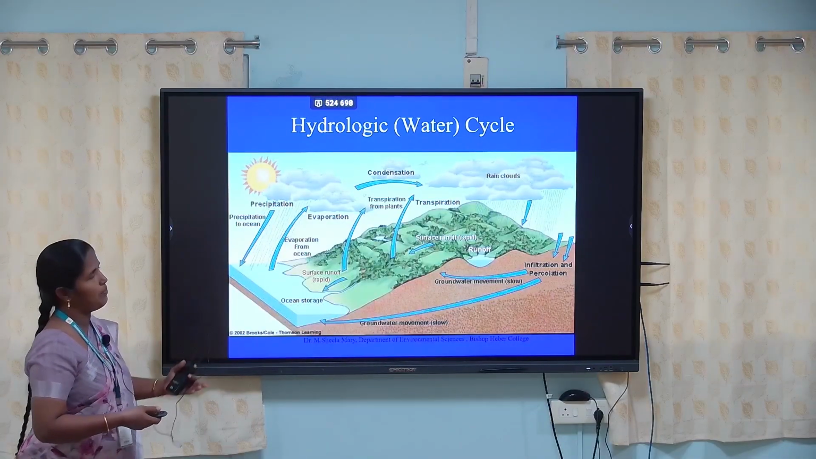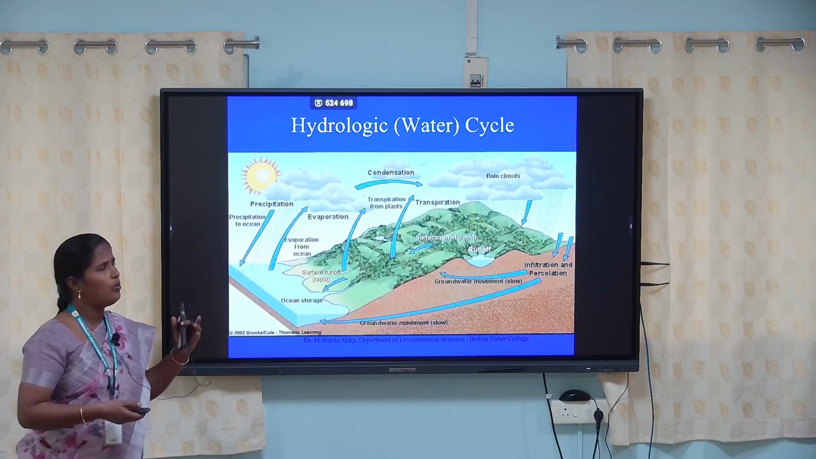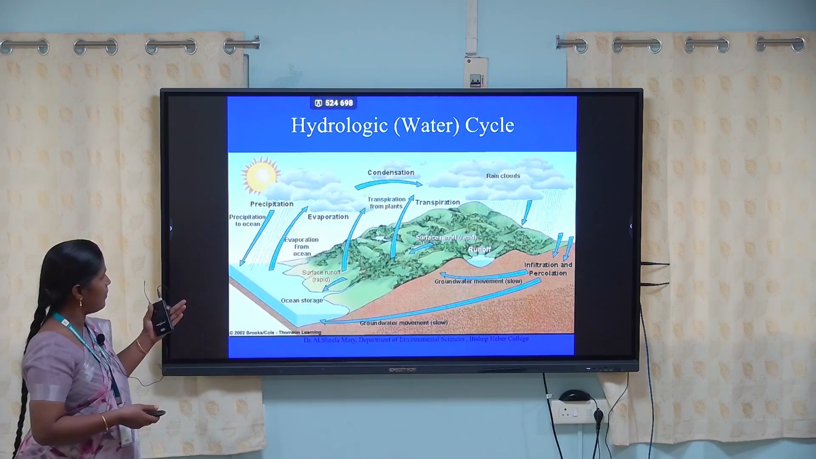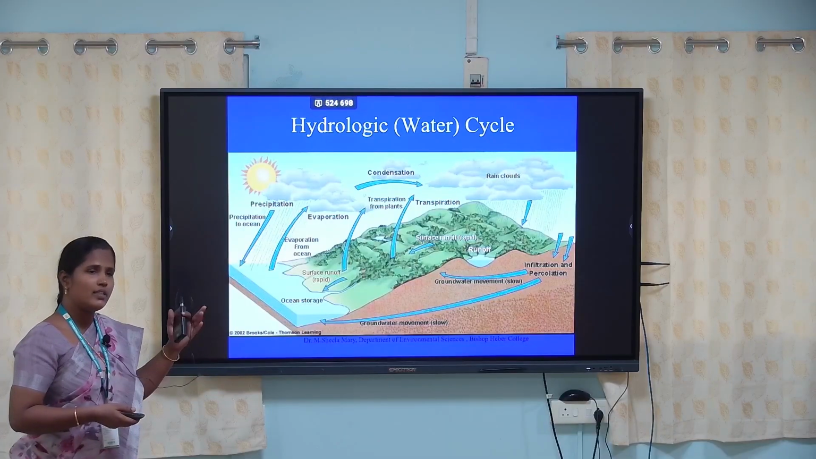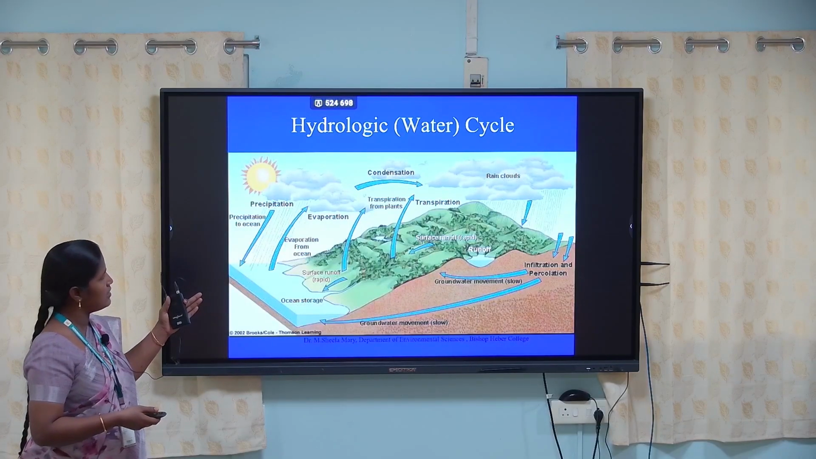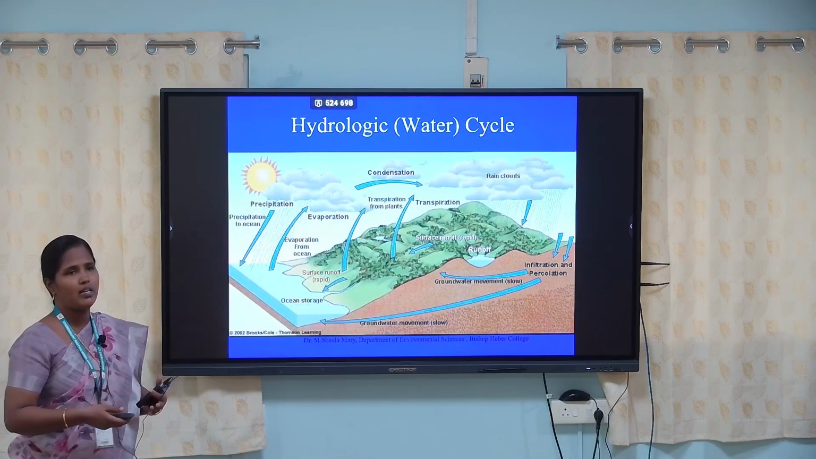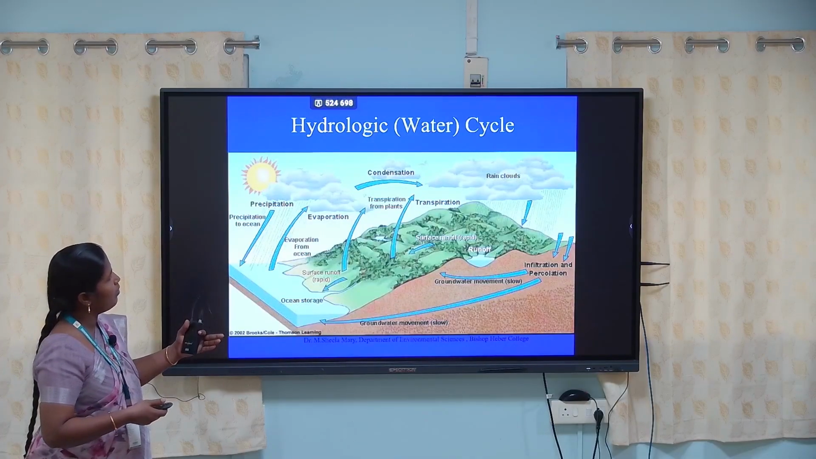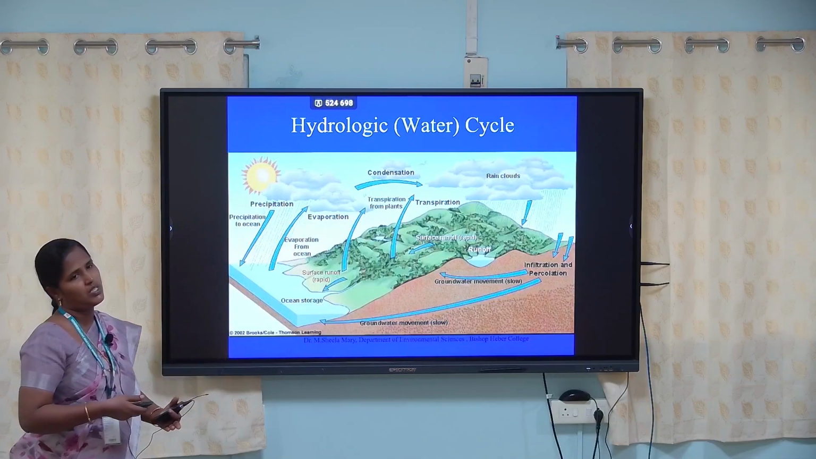Then the second step in the hydrological cycle is called condensation. Condensation means the formation of clouds. Through evapotranspiration, the condensation will occur. In this process the plants, the trees, are very important. The trees evaporate the water, and that water is very cool. That cool water is condensed with water vapor in the atmosphere. Then only the cloud will form, and then the rainfall, the precipitation, will come.